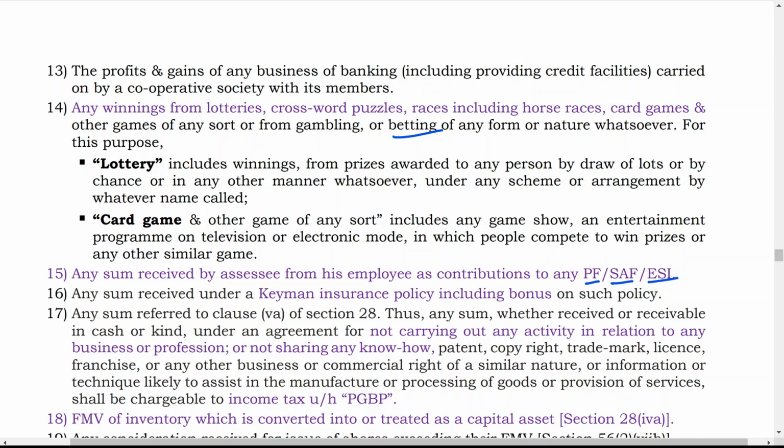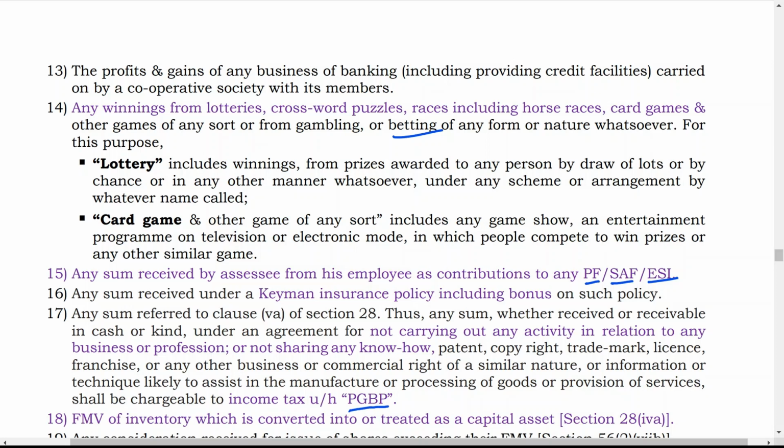Any sum referred to in clause 5A of section 28, that is any sum whether received or receivable in cash or kind under any agreement for not carrying out any activity in relation to any business or profession, or not sharing any know-how, patent, copyright, trademark, license, franchise, or any other business or commercial right of a similar nature or information or technique likely to assist in the manufacturing or processing of goods or provision of services, shall be chargeable to income tax under the head profits and gains of business and profession.